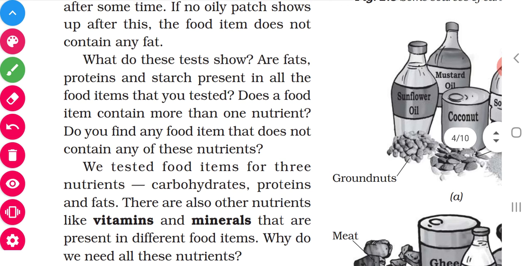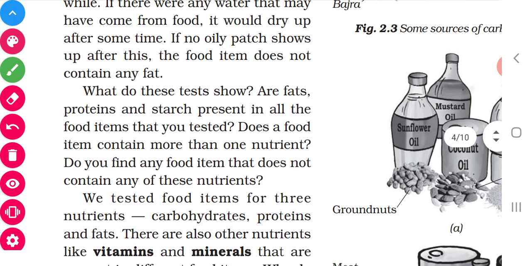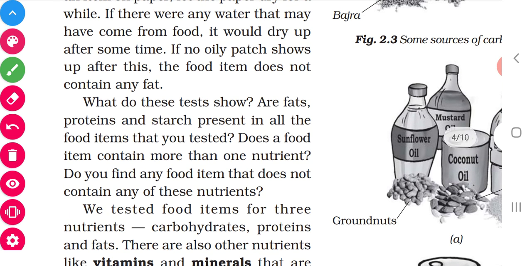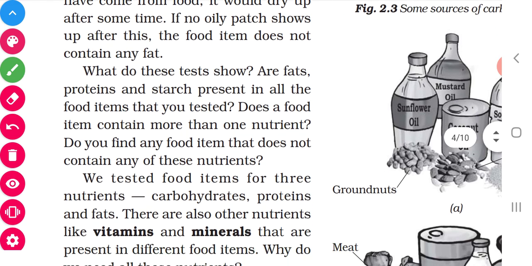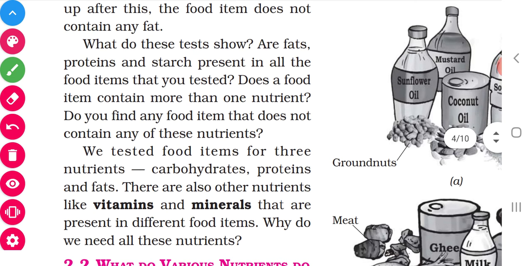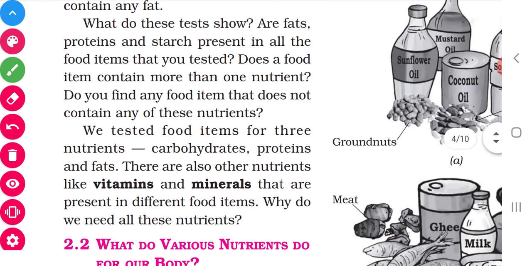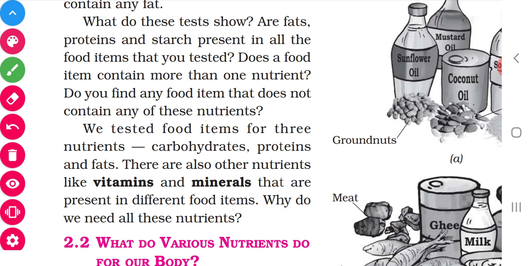Now we have learned how to test the presence of starch, how to test the presence of proteins and how to test the presence of fat in the food item. I have told you about vitamins and minerals also, no? They are also present in the food item and they are also needed by our body. In the next class, we can see how these vitamins and minerals are needed for our body.